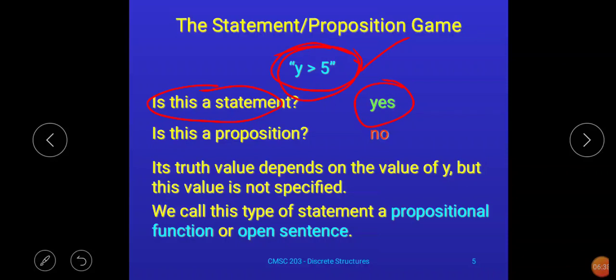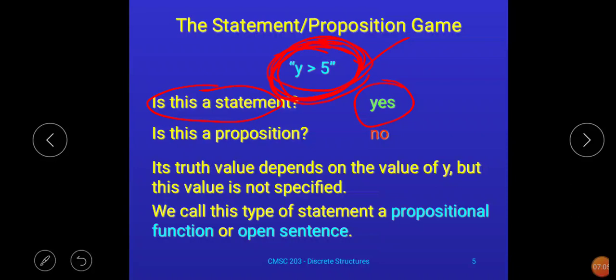Unless and until we know the value of y, it is not possible for us to identify its answer as true or false, right? Here in this example the value of y is not given, directly the statement is given, y greater than 5. But we don't know what y is. So since we don't know the value of y, it is not possible for us to find the answer of this particular expression in true or false.